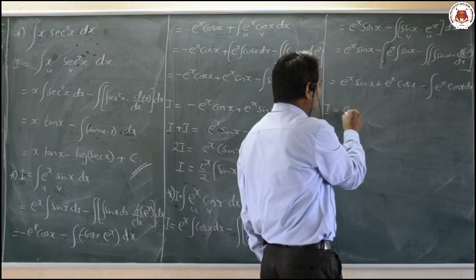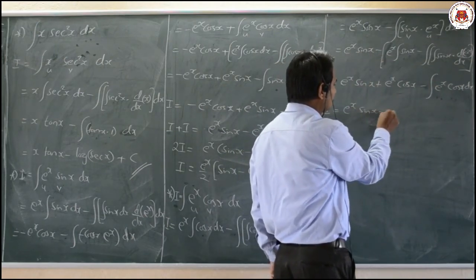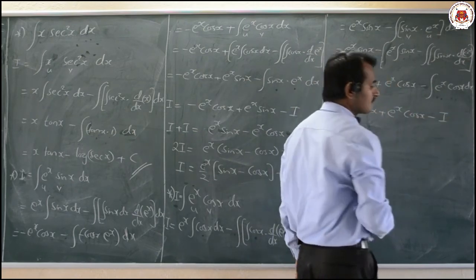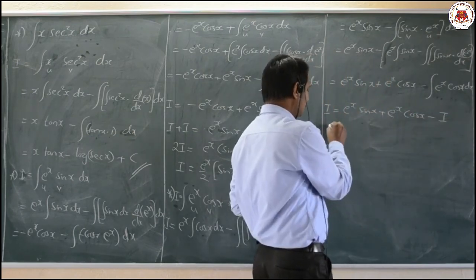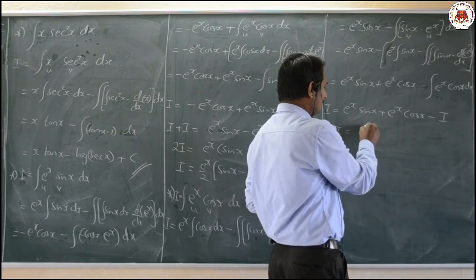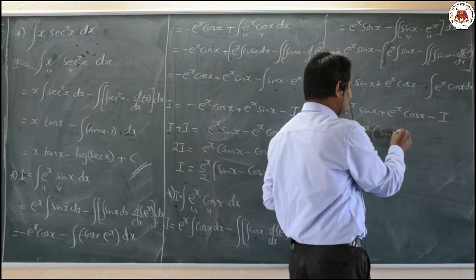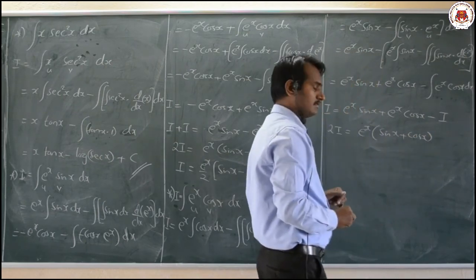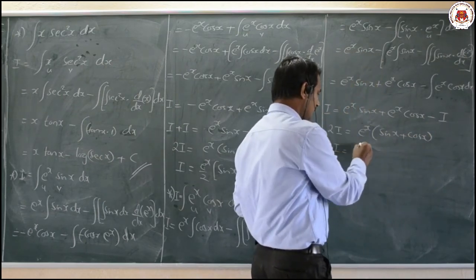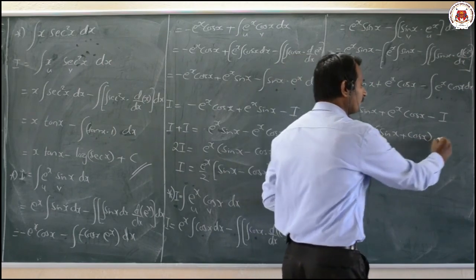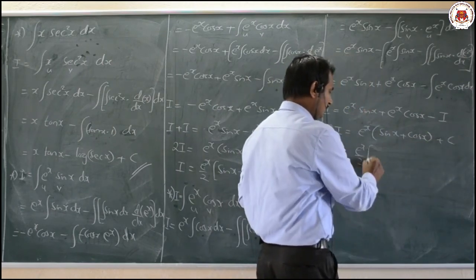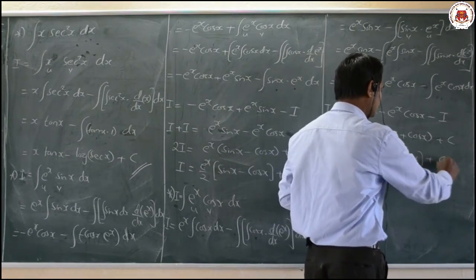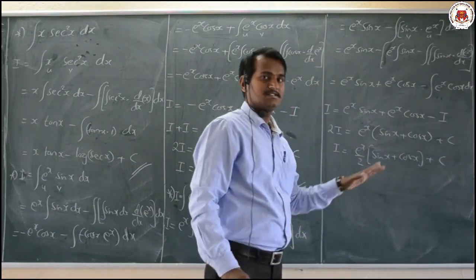E raised to x, we are having sin x plus e raised to x into cos x minus I, I will take it to the RHS, that is nothing but 2I is equal to e raised to x into sin x plus cos x. Now I becomes e raised to x by 2 into sin x plus cos x plus an integral constant c, that is nothing but our required result.